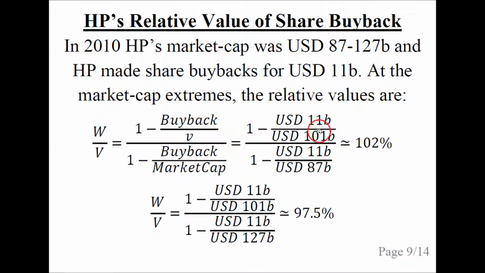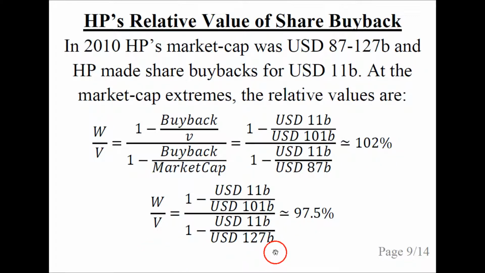This formula, and we just plug in the numbers: 11 billion for the buyback amount, 101 assumed to be the intrinsic value to eternal shareholders of HP, the buyback amount again, and the lowest market cap of $87 billion. So the result is 102%, which means that the value to HP's eternal shareholders would have increased about 2% from this share buyback under these assumptions.